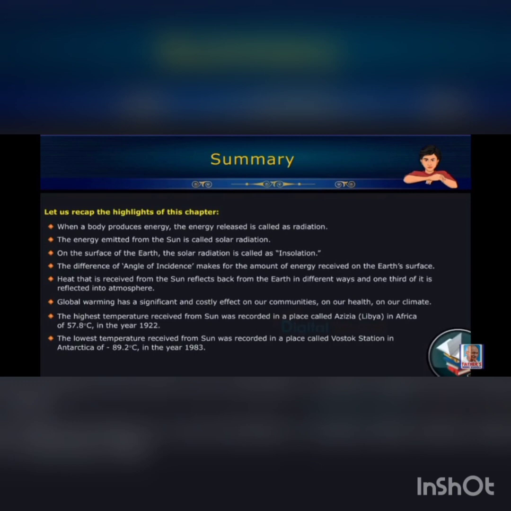The lowest temperature was recorded in a place called Vostok Station in Antarctica, at minus 89.2 degrees centigrade in the year 1983.